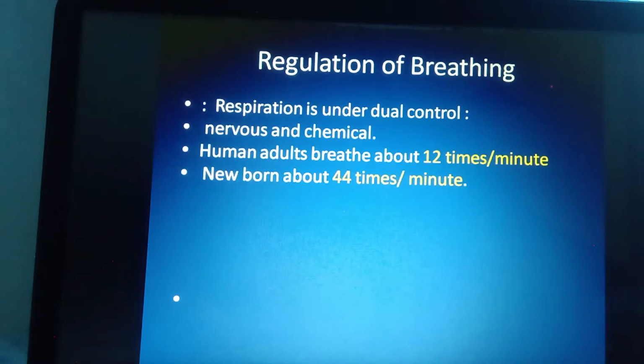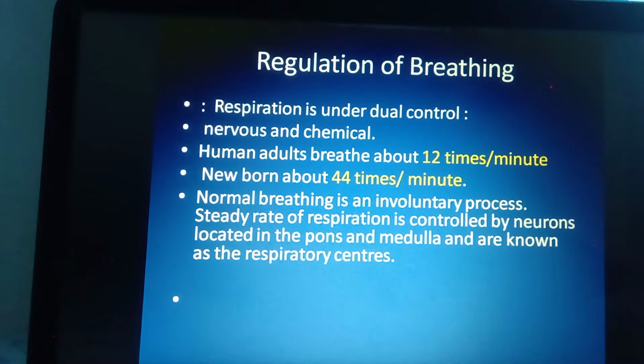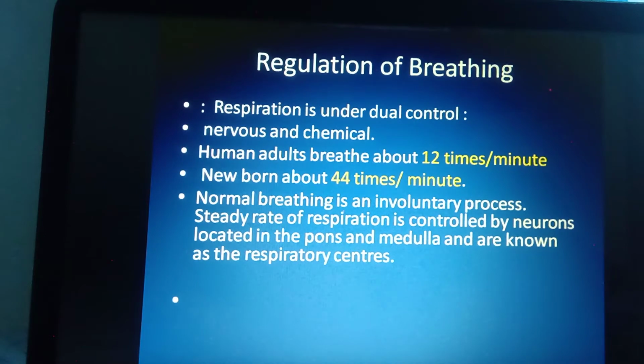Now here the rate of breathing in a human adult is about 12 breaths per minute, and the rate of breathing in the young one or newborn is about 44 times per minute. That means the rate of breathing is higher in the case of young ones or a newborn. Now, the normal rate of breathing is an involuntary process. That means it is not under our control.